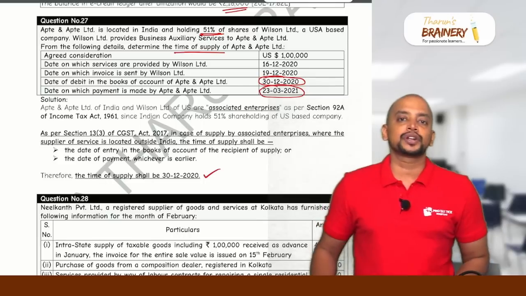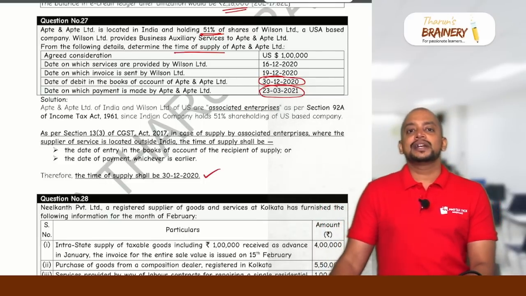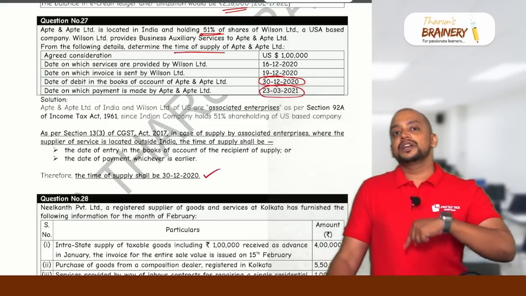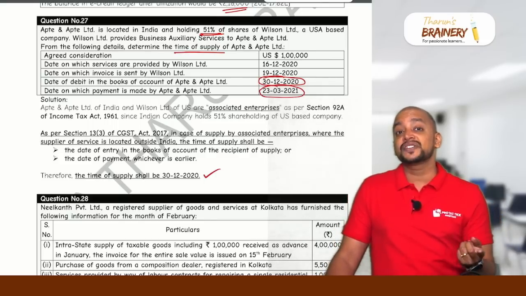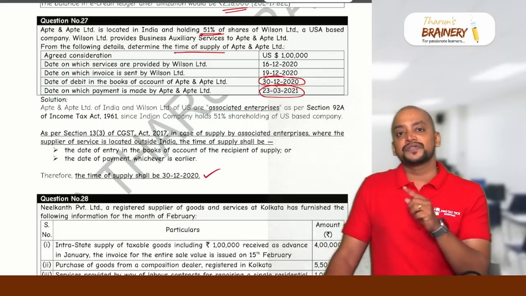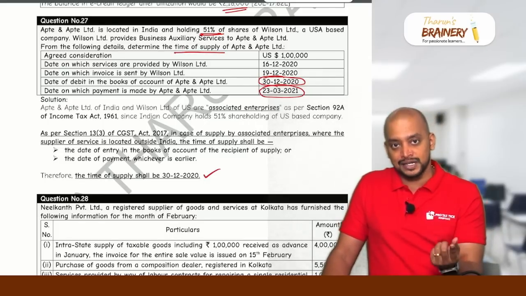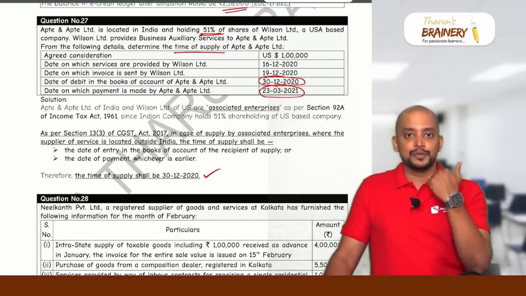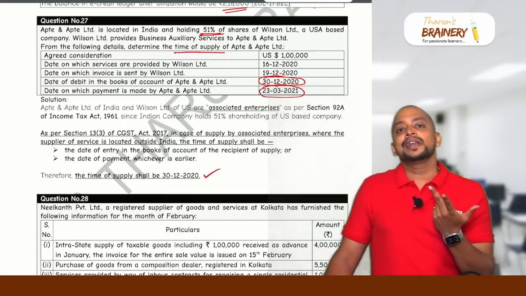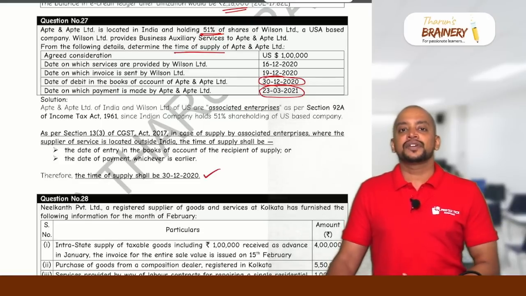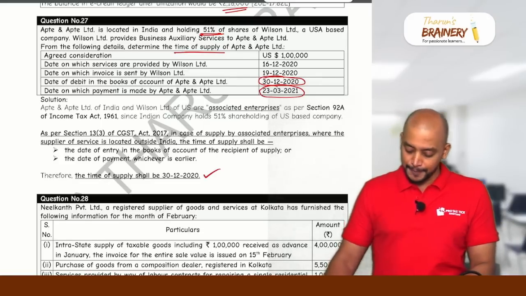Generally, in case of import of services, the time of supply under section 13 subsection 3 is the date on which payment is made to supplier or the 61st day from the date of invoice, whichever is earlier. But in case of import of services from associated enterprises, we need to take a different point, that is, the date on which payment is made to supplier, the same, but there won't be any invoice between associated enterprises. Due to that reason, we need to take the date of entry in the books of recipient.